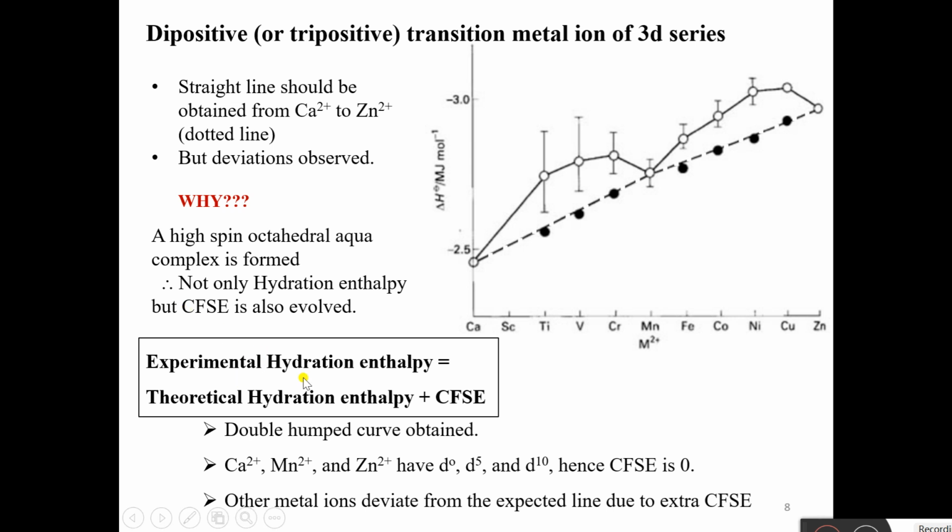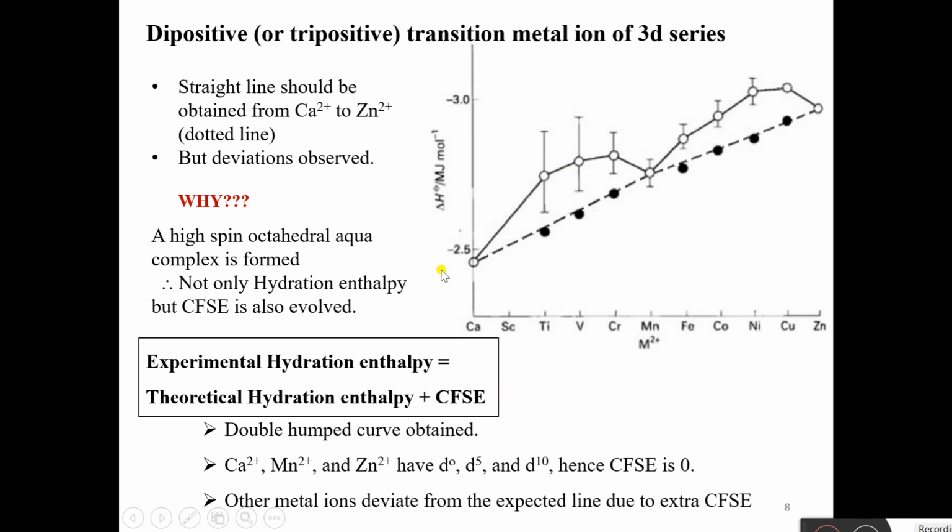So the experimental hydration enthalpy is equal to theoretical hydration enthalpy plus CFSE. If only hydration enthalpy had to be taken into account, then we should have obtained this dotted line, in which hydration enthalpy should have increased from Ca2+ to Zn2+. But as CFSE is also involved along with hydration enthalpy, therefore this double humped curve is obtained.